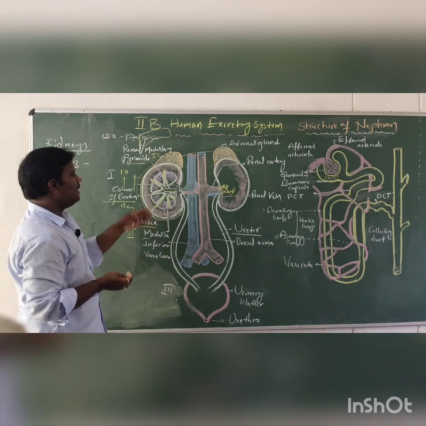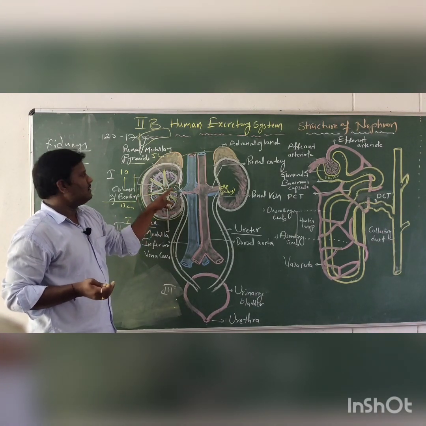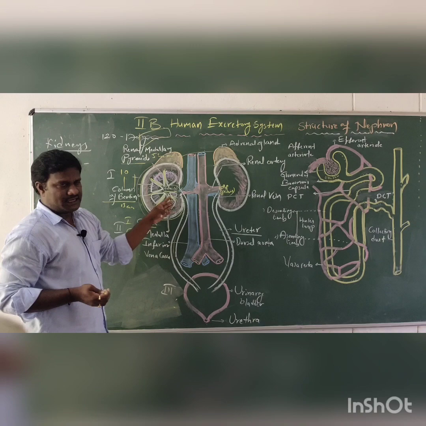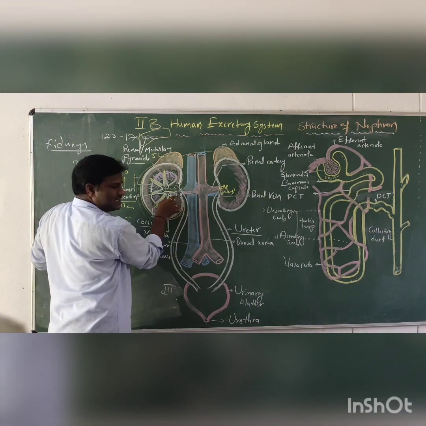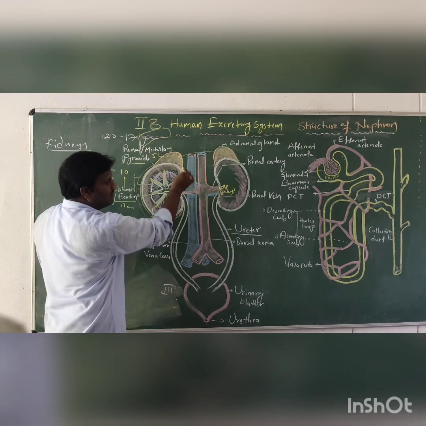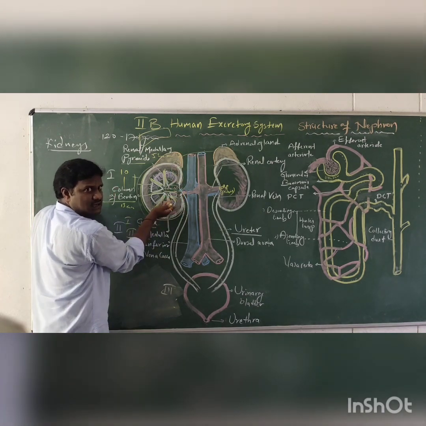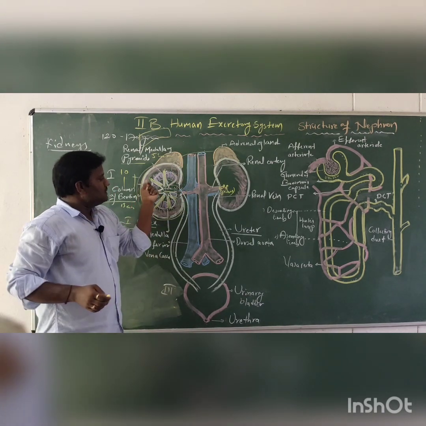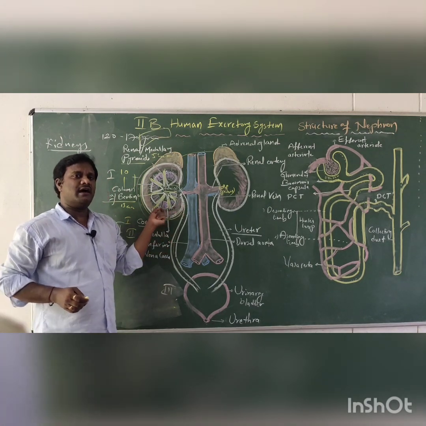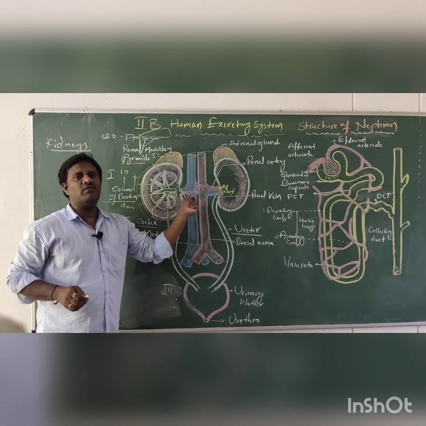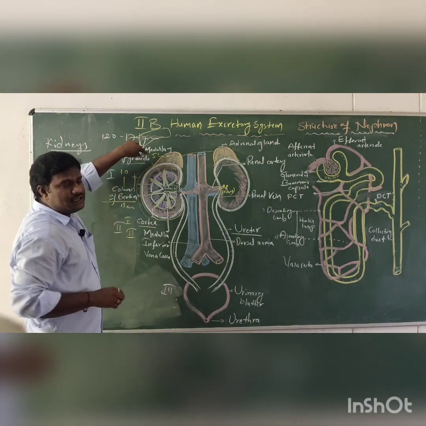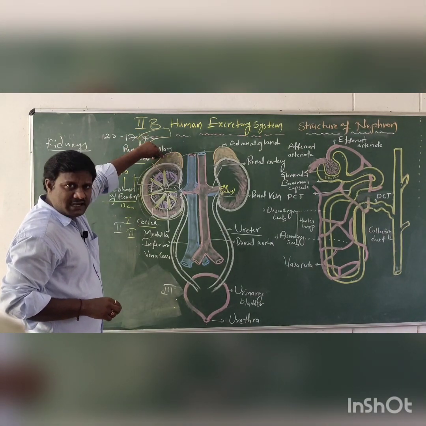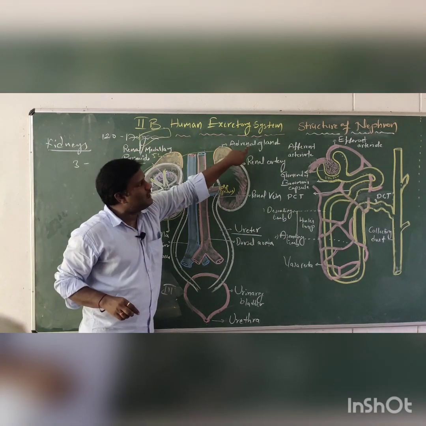The pelvis is the open cavity in the hilum region of the kidney. In the kidney, renal arteries and some nerves enter, and the ureter, nerves and renal veins come out of the kidney. On top of the kidney one cap-like structure is present. This is called the adrenal gland.